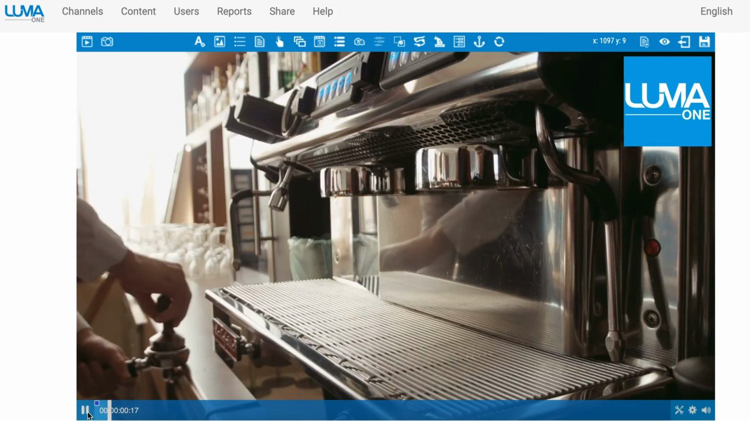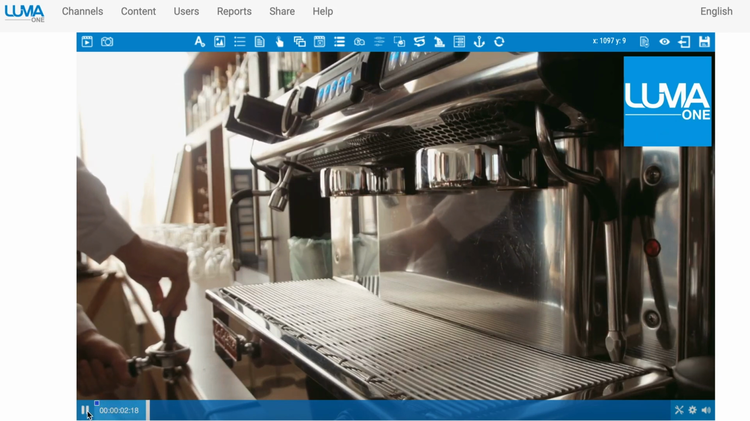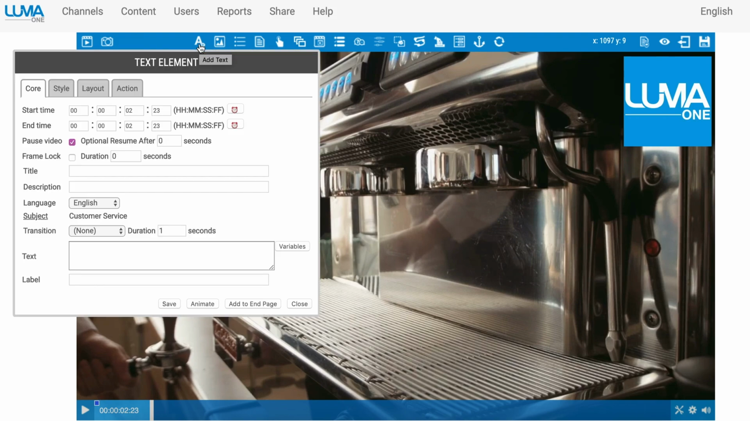So I can hit play, and at any point I can choose to pause and perhaps add a text object. So I'll click on the text icon here, and I can have this text object. Perhaps I'd like to have a welcome piece of text appear a few seconds on the screen. And I'll have it set as welcome to my course.